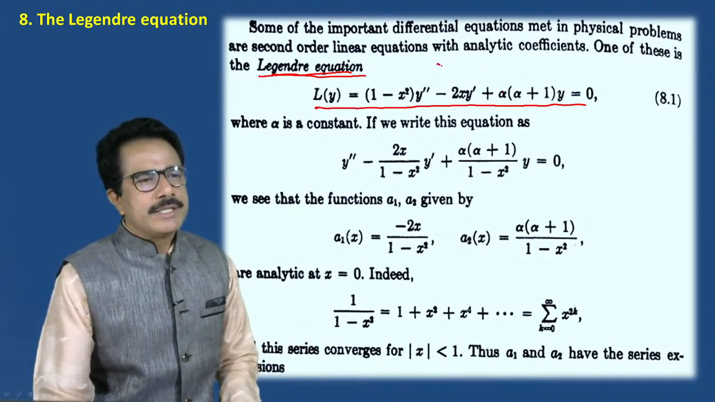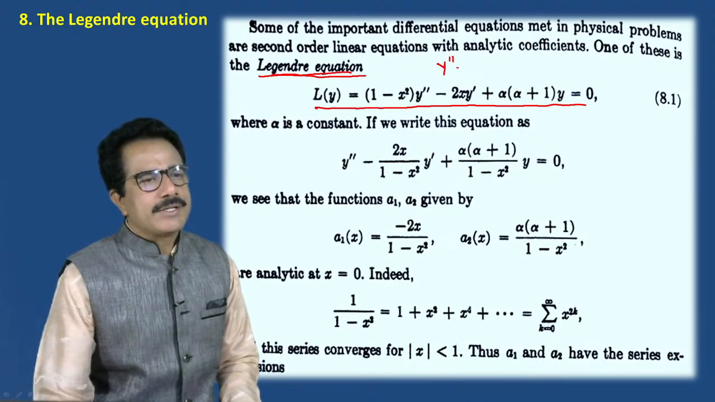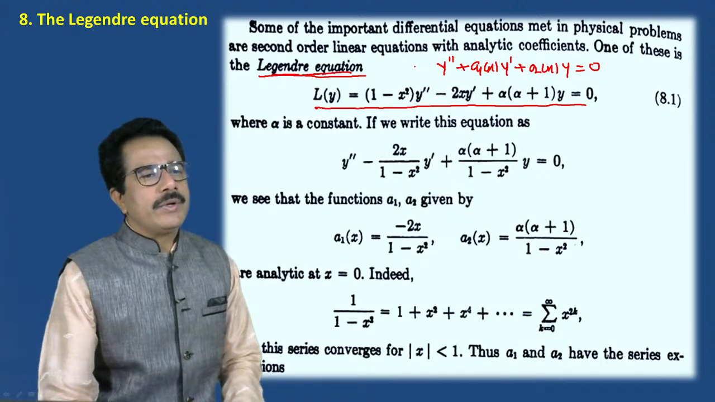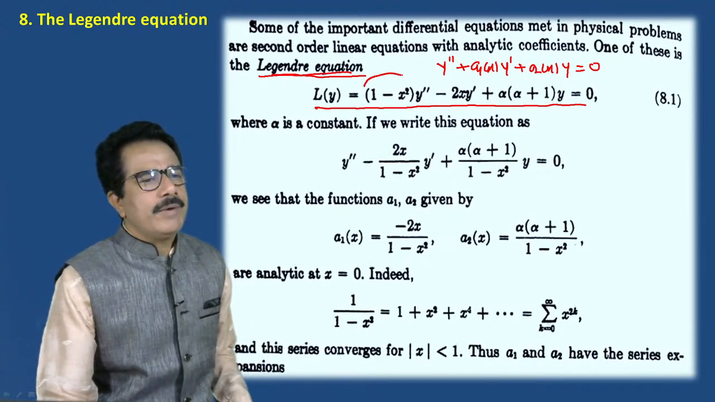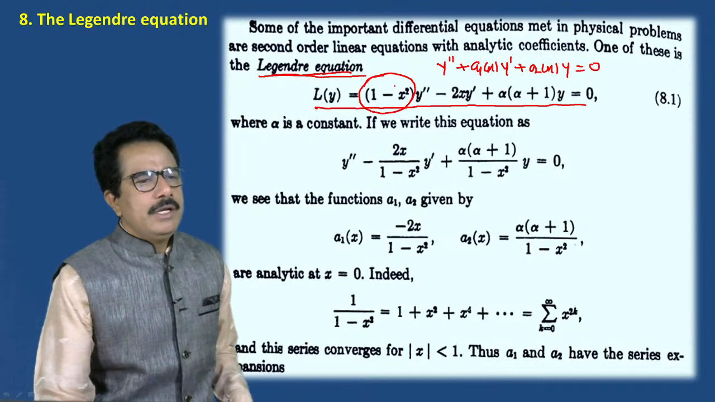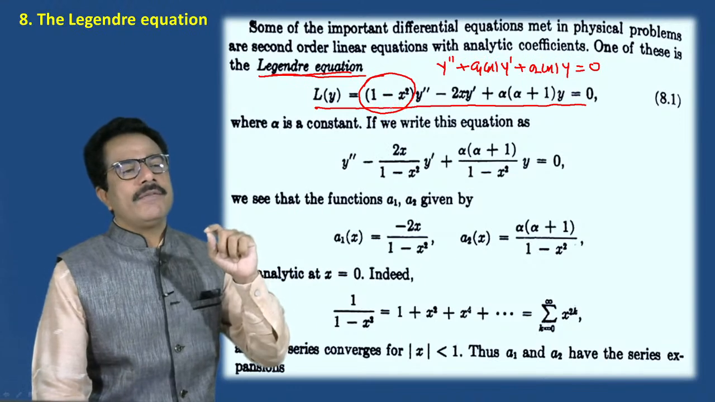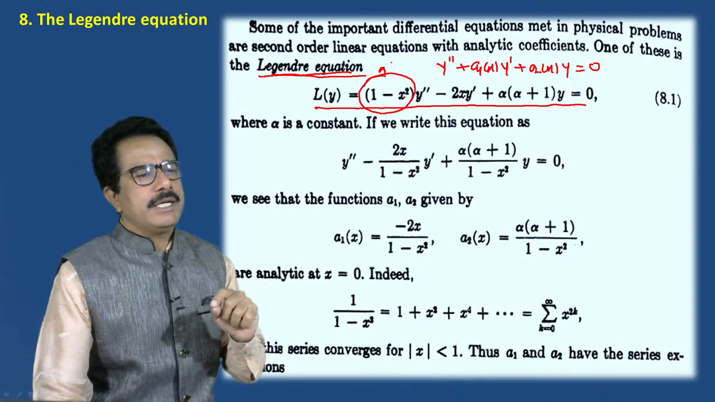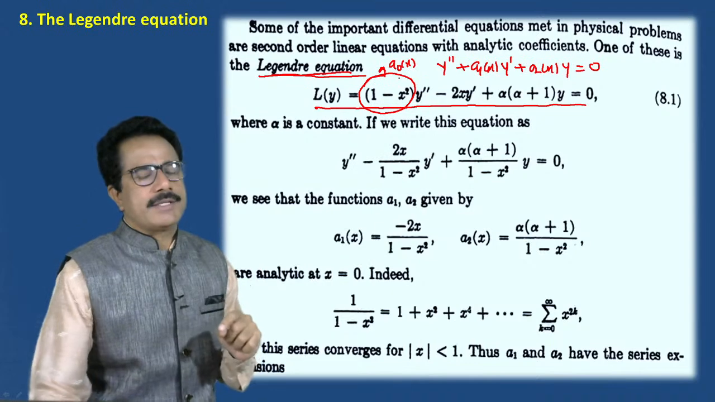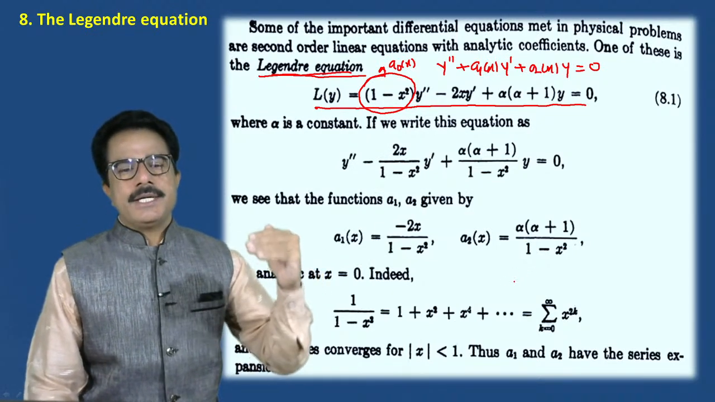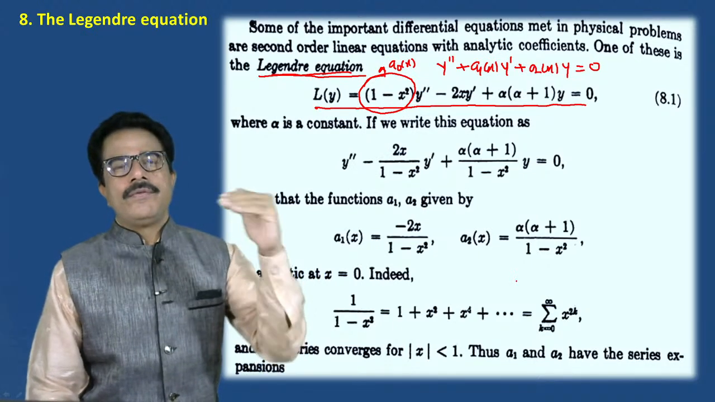Now we have to convert this equation into the form y double dash plus a1 of x y dash plus a2 of x y equals 0. We have to divide by the coefficient 1 minus x square, which is the coefficient of y double dash, generally denoted by a0 of x. But in the last lecture, yesterday, we have seen